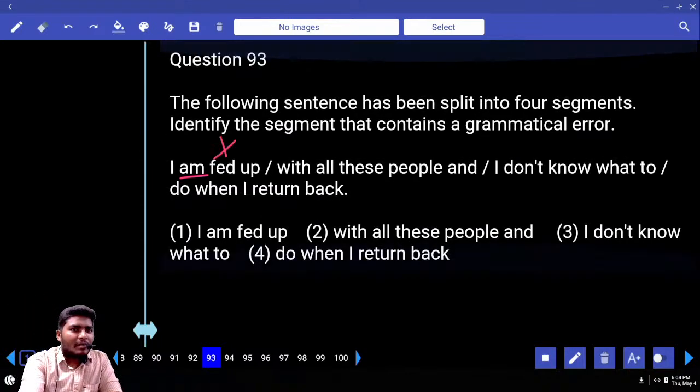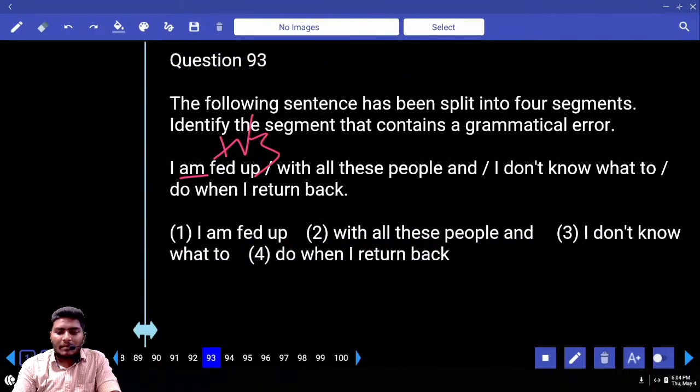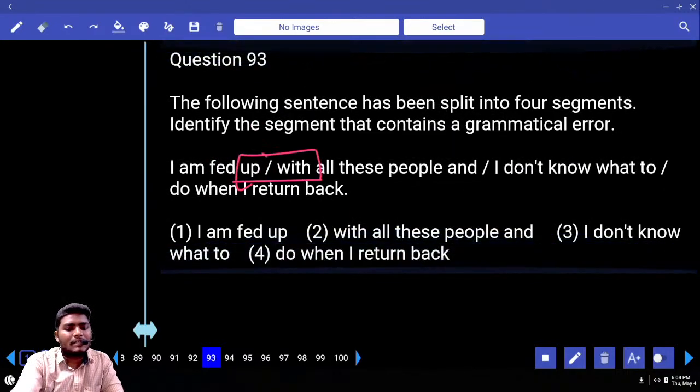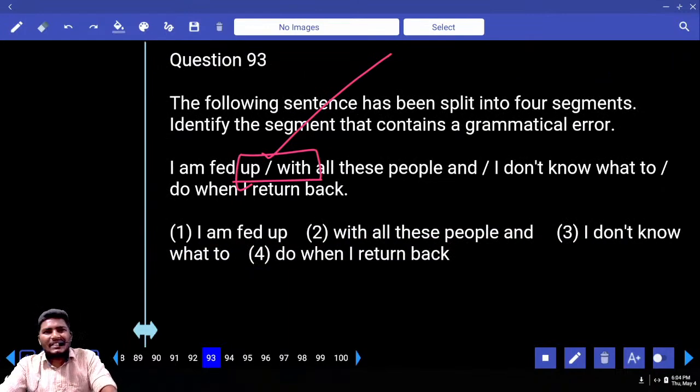Am is a B form followed by V3. Clear? I am fed up. Fed up is immediately followed by, remember, the fixed preposition with. I am fed up with this sound. I am fed up with this pollution. I am fed up with my friend.